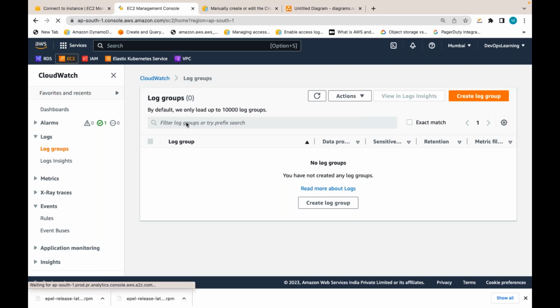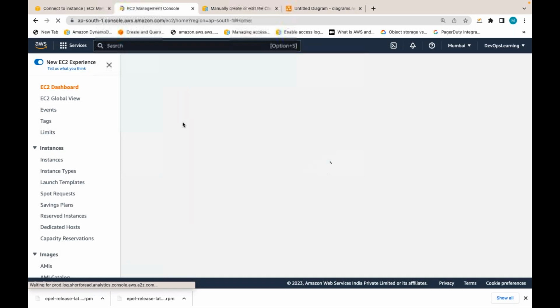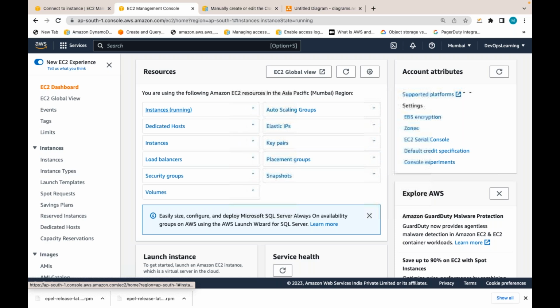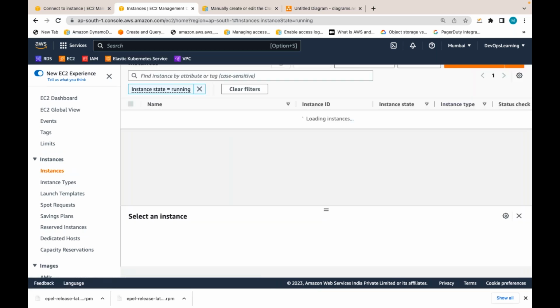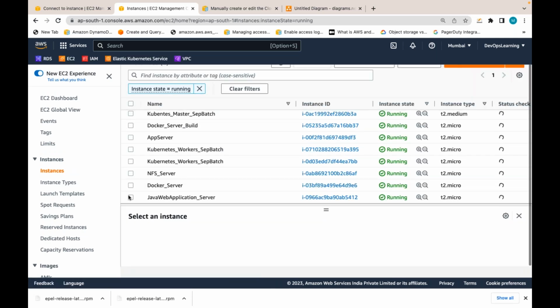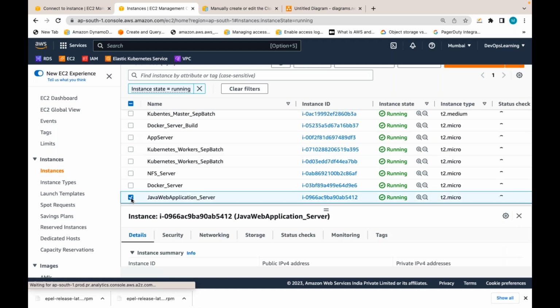Let's consider you are taking this server as an application server, where you are going to install Tomcat and your application. Your Tomcat is generating the logs to which file?